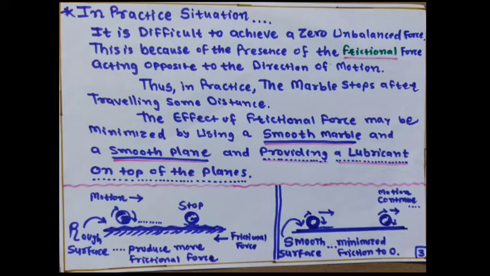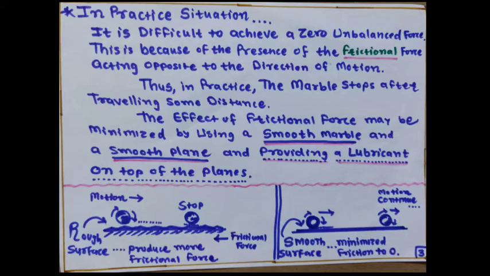The marble stops after traveling some distance due to this opposing force. The effect of frictional force may be minimized by using a smooth marble, a smooth plane, or providing a lubricant on the top of the planes. So you have to make the surface as smooth as possible, then the effect of frictional force, that is the opposing force, may be minimized.